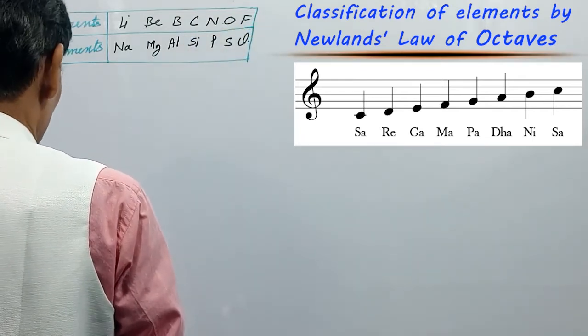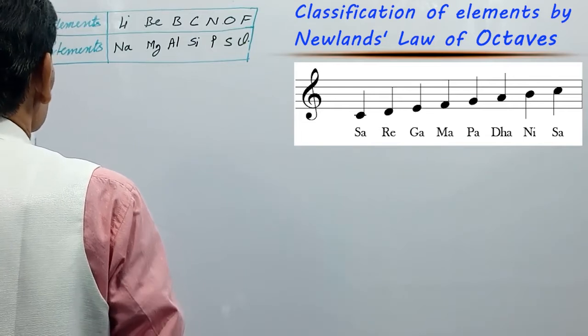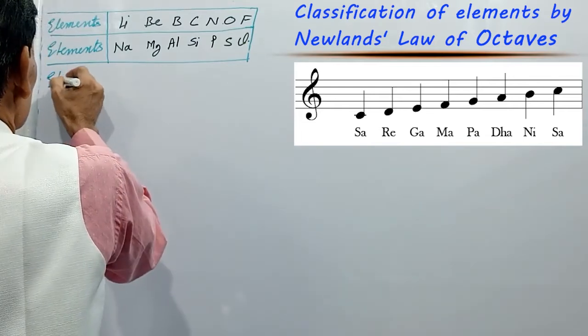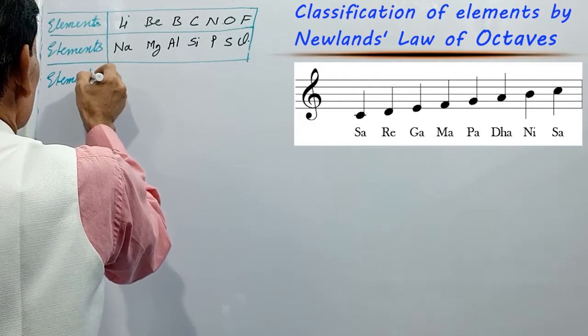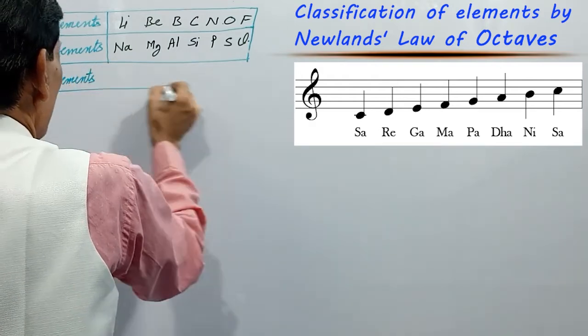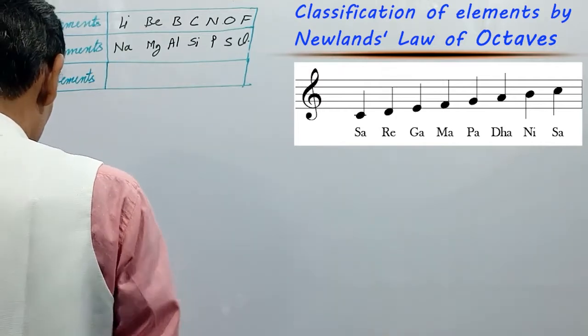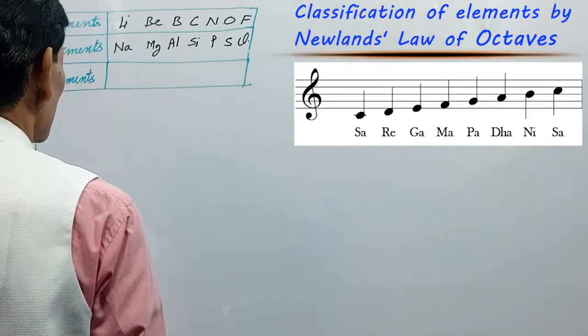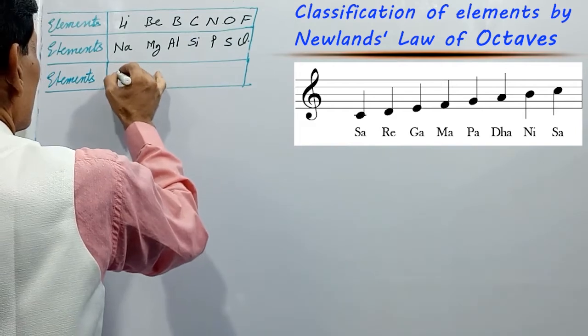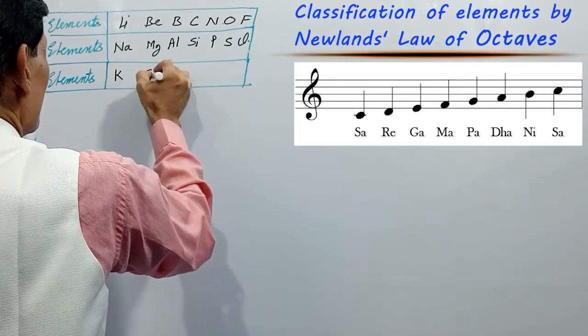Now third row. The third row is potassium, calcium.